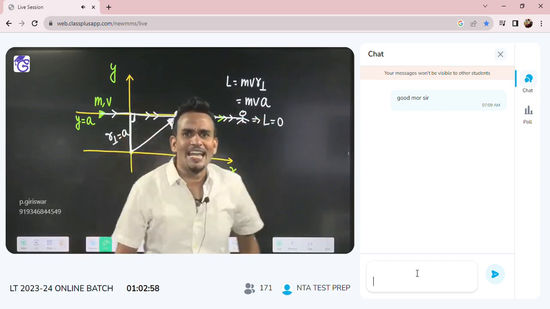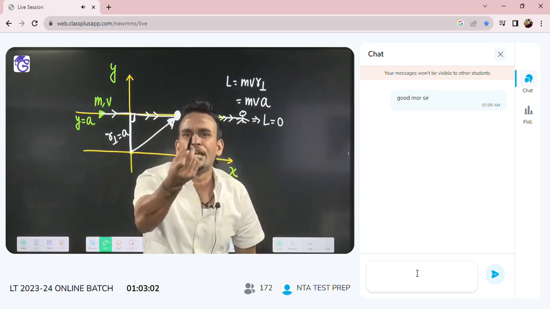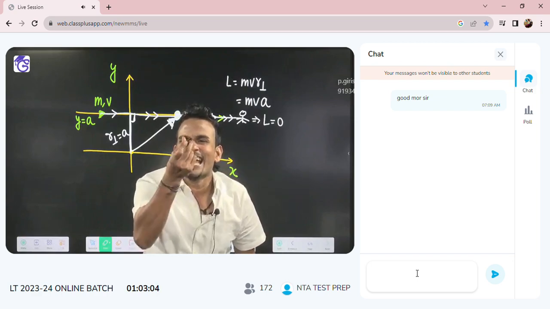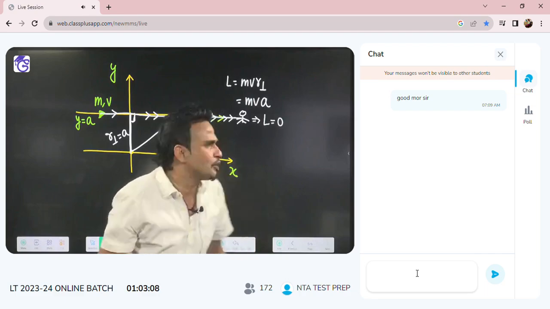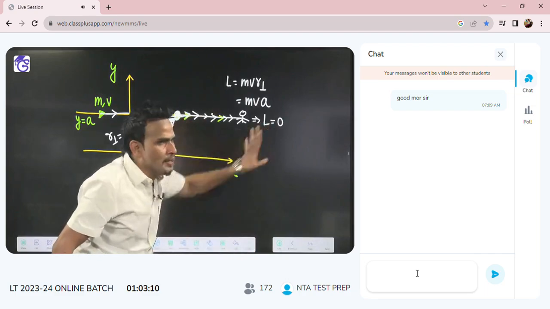If I am standing here and someone is coming towards me only, what is the perpendicular distance? He will come to me only, so the perpendicular distance is zero. R perpendicular zero means angular momentum will become zero.